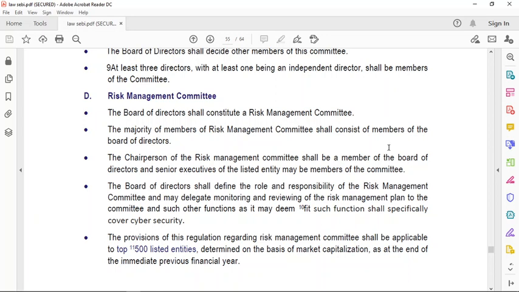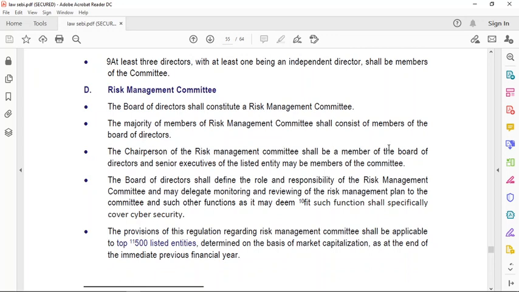The Board of Directors shall constitute a Risk Management Committee. The majority of members of the Risk Management Committee shall consist of members of the Board of Directors. So who should be the majority members? Those who are Board of Directors should be the members of the Risk Management Committee in majority. Now the chairperson of the Risk Management Committee shall be a member of the Board of Directors, and senior executives of the listed entity may be the members of the committee. Who can be the members? Senior executives, and the chairperson should be a member of the Board of Directors.